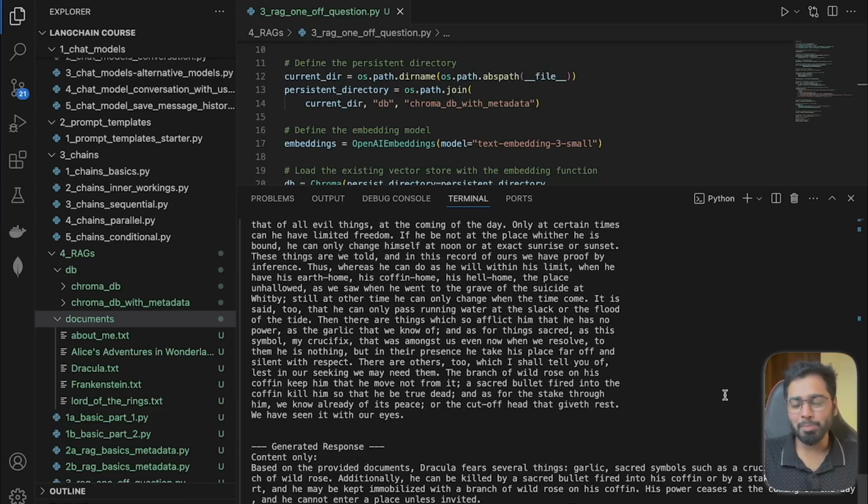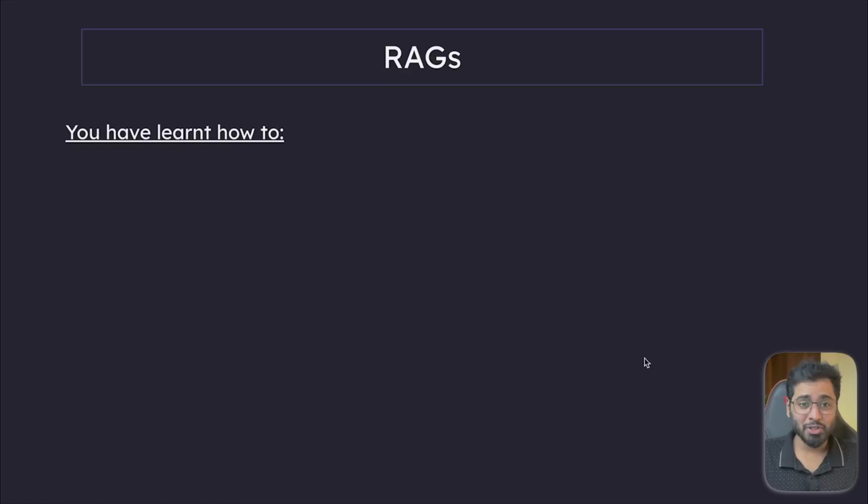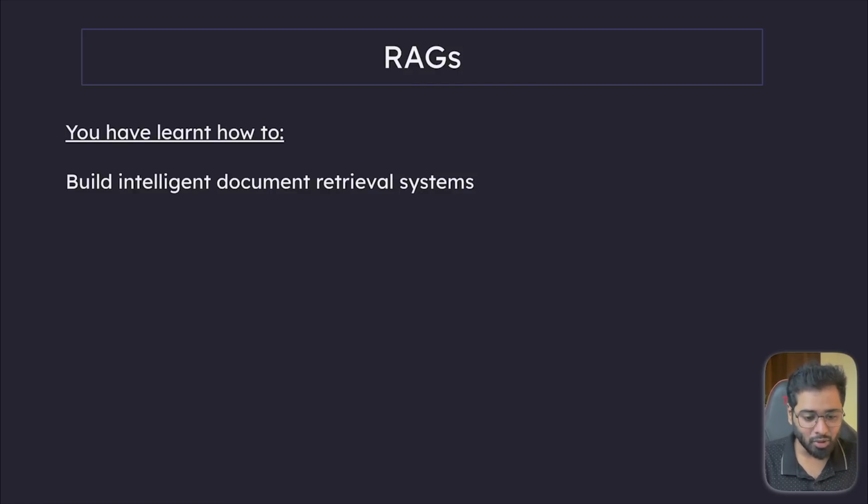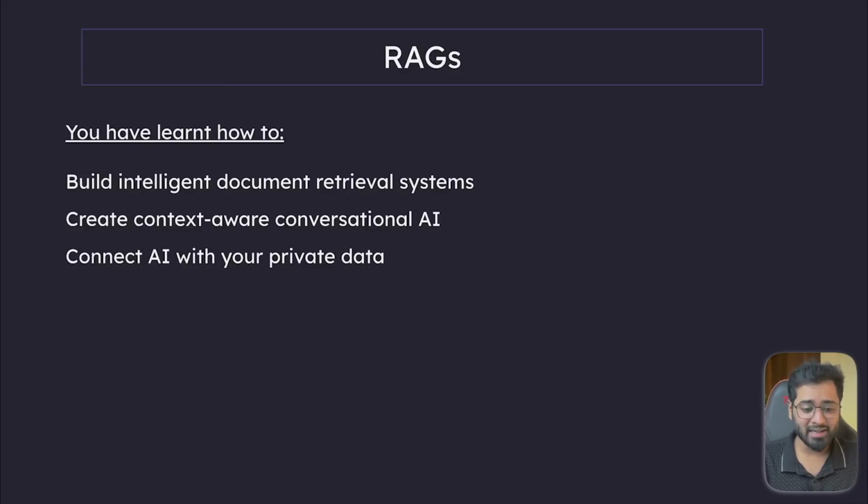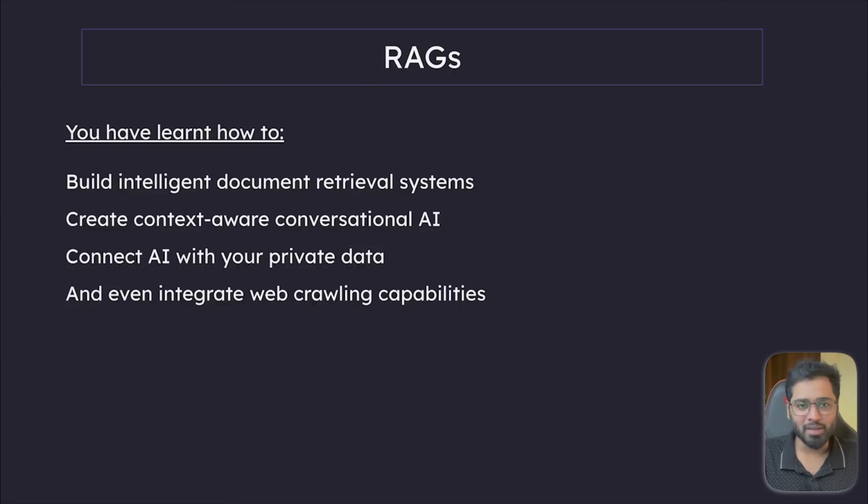Take a moment to appreciate how far we've come. You are currently in the top 5% of developers who can build RAG systems and build these intelligent retrieval systems using LangChain, right? So you can now build intelligent document retrieval systems, create context-aware conversational AI, connect AI to your private data, and even integrate web crawling abilities, right?